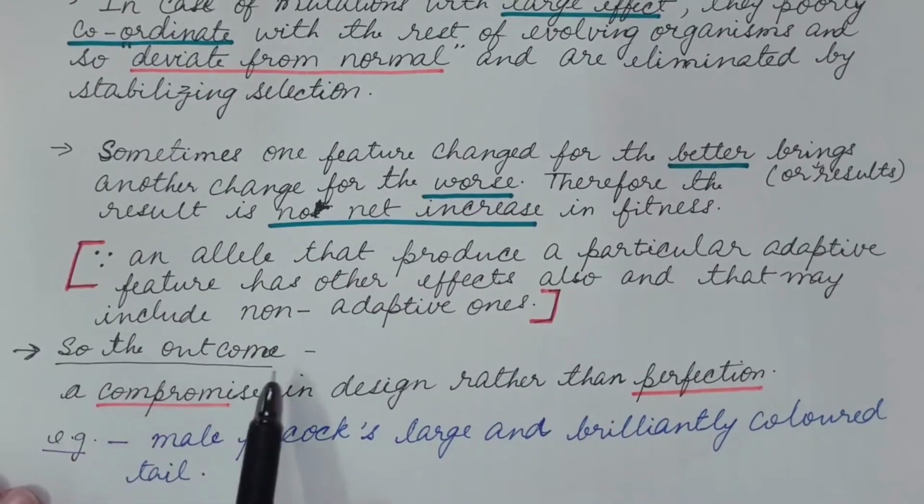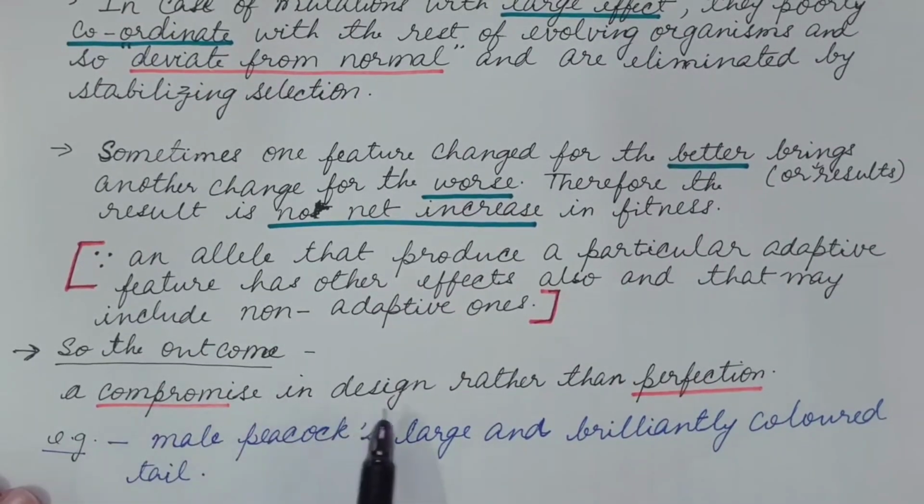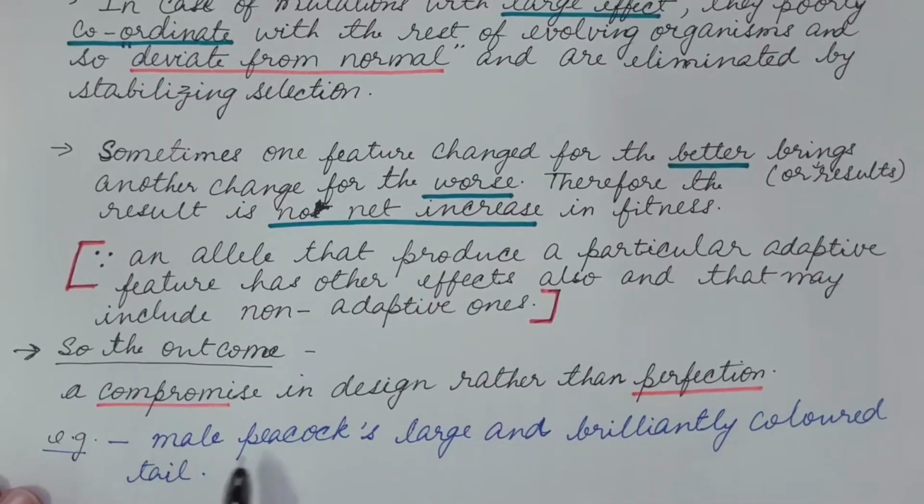So what is the outcome? A compromise in design rather than perfection. Example, the male peacock's large and brilliantly colored tail. The male has a large and brilliantly colored tail in order to attract its mate, that is the female.